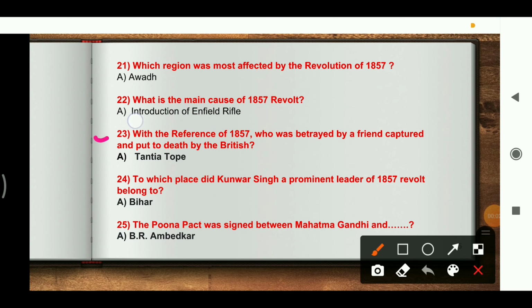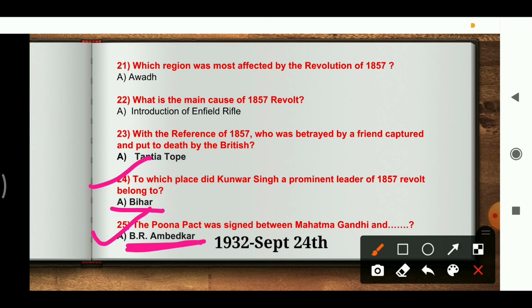Okay, and the 23rd question is, with reference to 1857, who was betrayed by a friend, captured and put to death by the British? The answer is Tantia Tope. The next question is, to which place did Kunwar Singh, a prominent leader of the 1857 revolt, belong? The answer is Bihar. Next one is, the Poona Pact was signed between Mahatma Gandhi and Dr. B.R. Ambedkar. The Poona Pact is an agreement granting new rights to Dalits. It was signed on 24th September 1932.